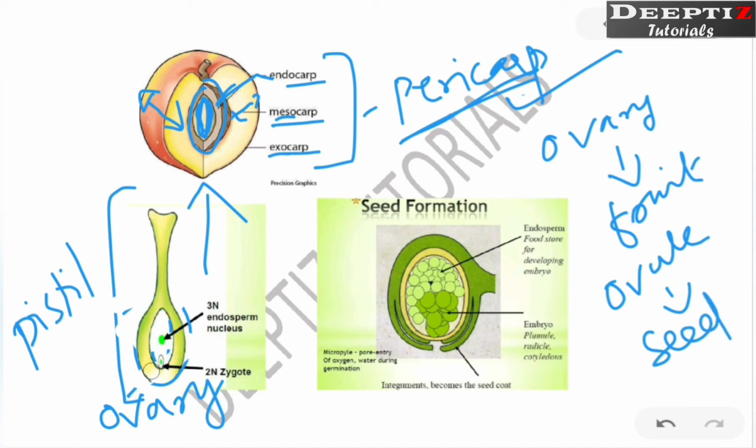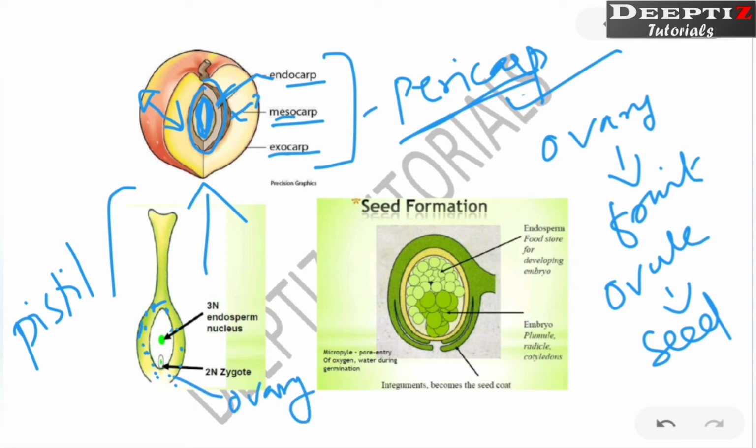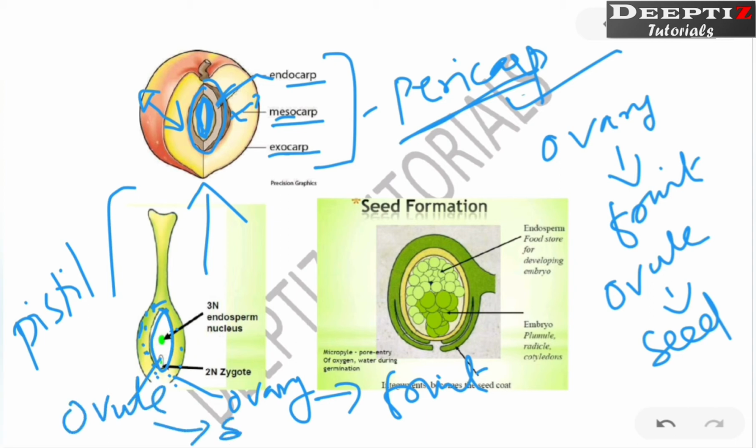That means if you look at this particular diagram, this much area, this outer green color, whatever it is here, that is the ovary, right? This is actually the ovary. This is going to become the fruit. What is there inside the ovary? This much is going to become the seed. So we can say the ovule is going to become the seed.